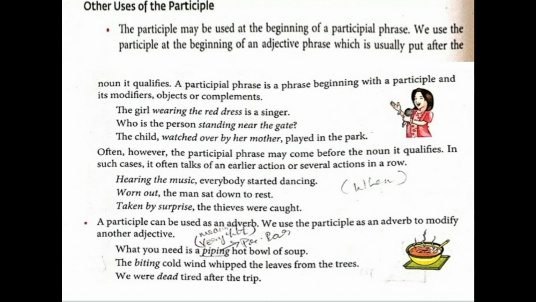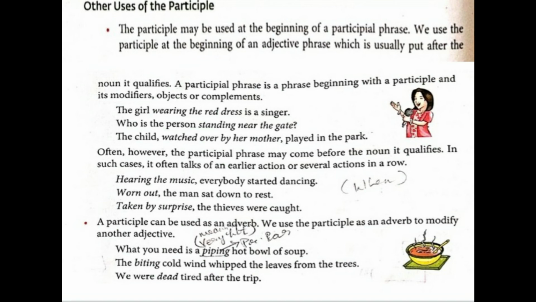First rule, the participle may be used at the beginning of a particular phrase, as we had done attributive also. We use the participle at the beginning of an adjective phrase, which is usually put after the noun it qualifies. So here, before a noun it will be there. Now make a bracket to this, because it is a definition of participle phrase. A participle phrase is a phrase beginning with a participle and its modifiers, objects or complements.